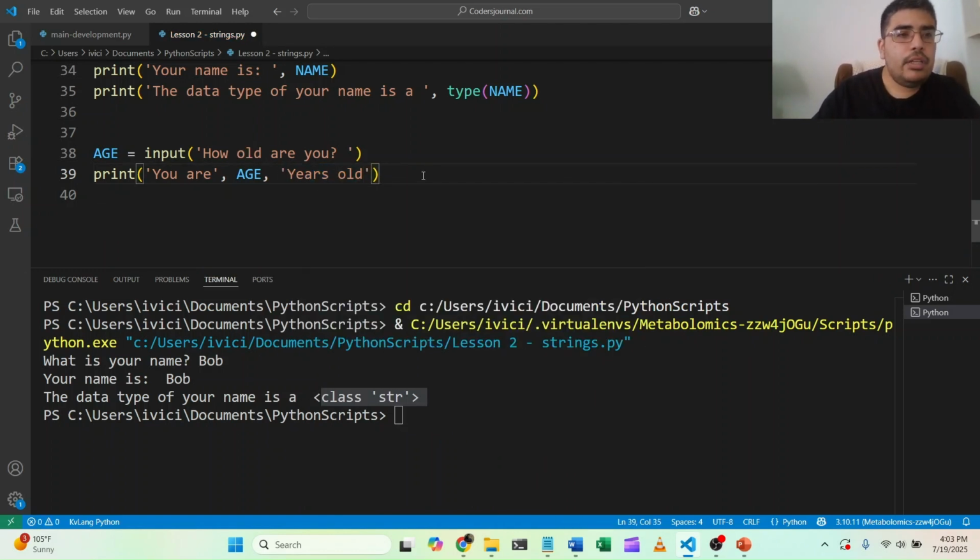Here I have typed in something new, a new question for the user. In this case, I'm asking for its age. For the user's age, I'm going to put it in a variable that's called age. I'm going to ask how old are you? I'm going to ask it because of the input function. And then it's going to output you are however old, years old.